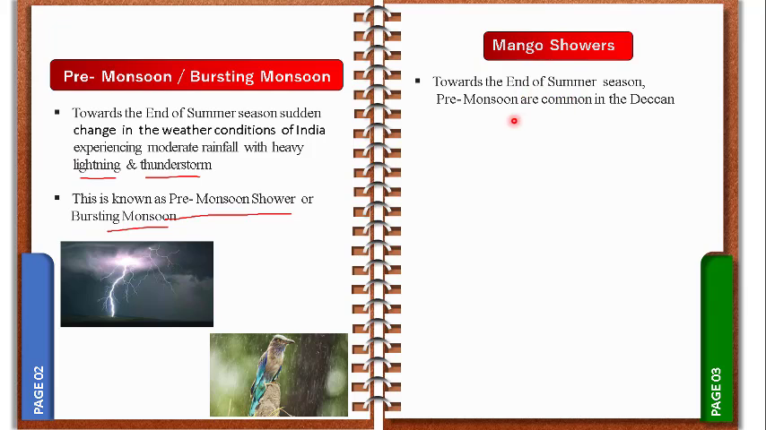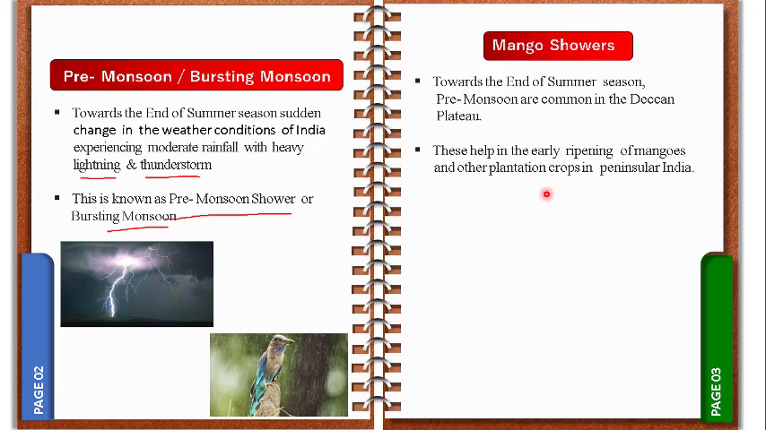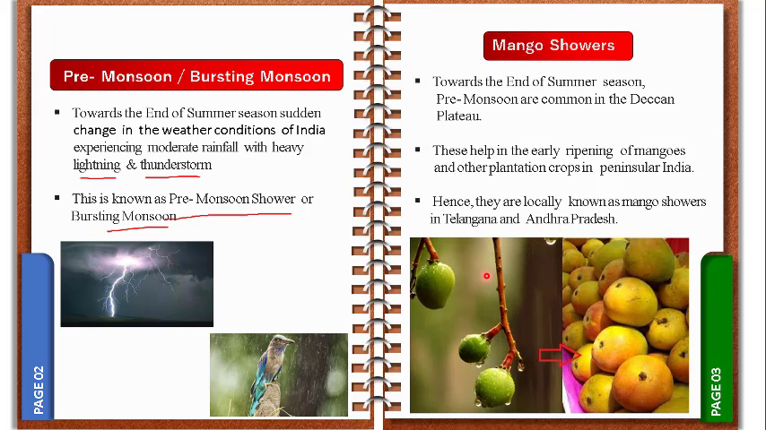Towards the end of the summer season, pre-monsoon showers are common in the Deccan Plateau, and these help in the early ripening of mangoes and other plantation crops in the peninsular plateau. Hence they are locally known as mango showers in Telangana and Andhra Pradesh, especially in Telangana and Andhra Pradesh. And here, the raw mango, green in color, starts ripening during the time of the pre-monsoon. We also enjoy this a lot at the end of the summer season. We get these ripened fruits. So we are enjoying mangoes, already the king of fruits.